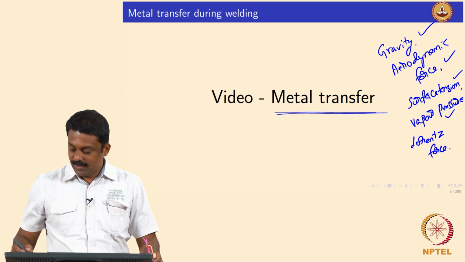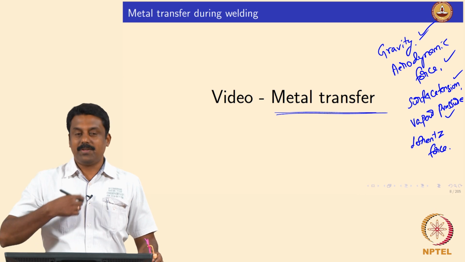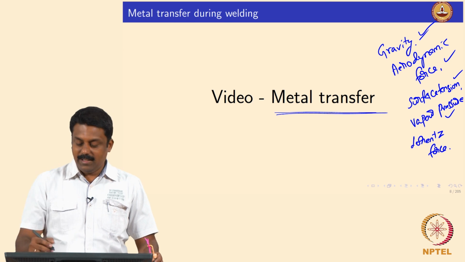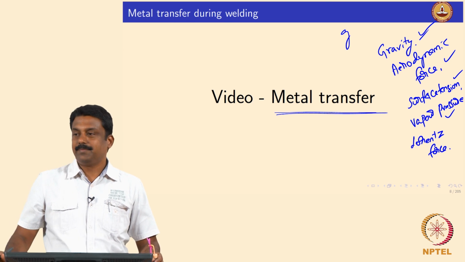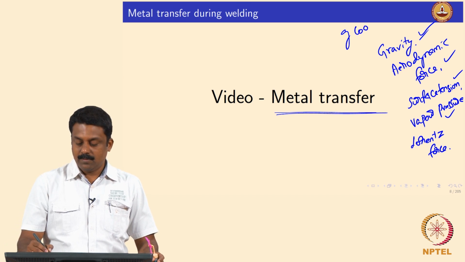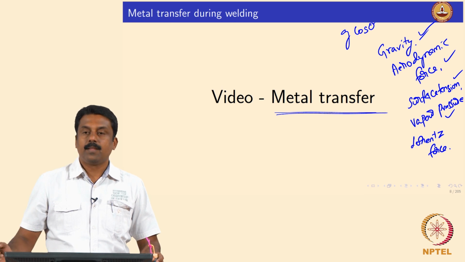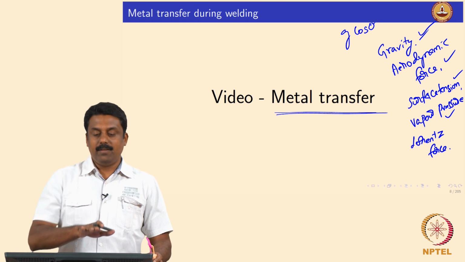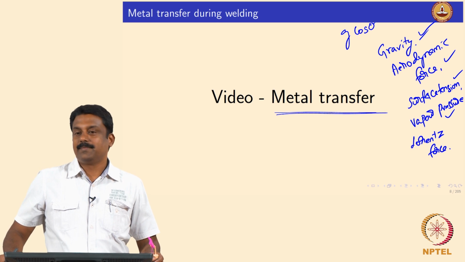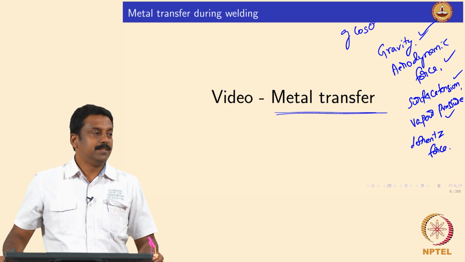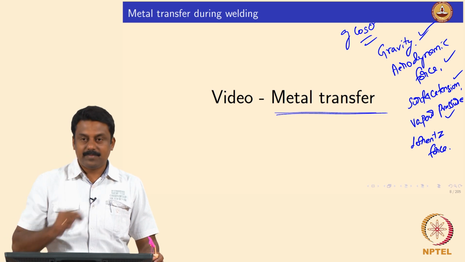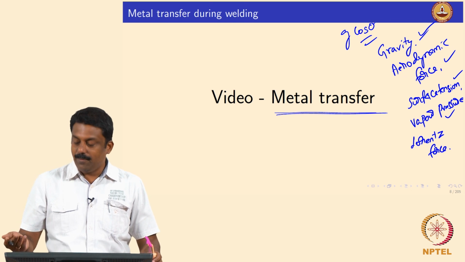So Lorentz force, so this force, gravity, is based on the location, whether you are doing down hand welding or up hand welding. So G is a function of theta, G cos theta, with respect to your work piece. If it is 90 degrees, G is maximum. If it is 0, it would resist. The aerodynamic force is the blow force.